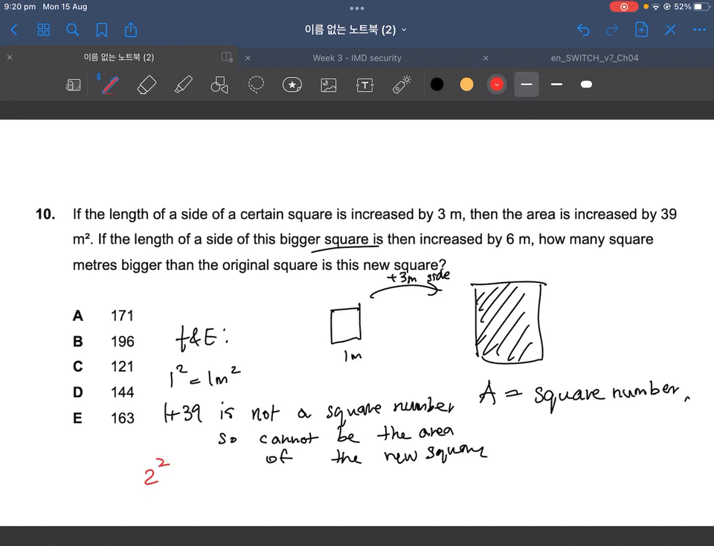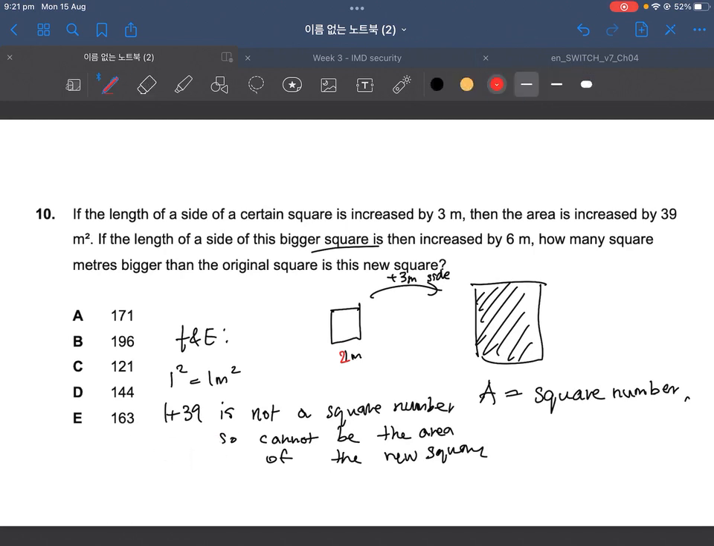Alright? So, since it cannot be the area of the new square, let's move on to the next number. Let's try 2. Imagine the first square was 2. Then our area is 4 square meters. Now, if we add 39 to that, we get 43. So, that's not it. Then we cross it out. Let's try 3. 3 squared is 9. 9 plus 39 is 48. So, nope, that doesn't work. Next, let's try 4. 4 squared equals 16. 16 plus 39 is 55, which is still not a square number, so we get rid of that.